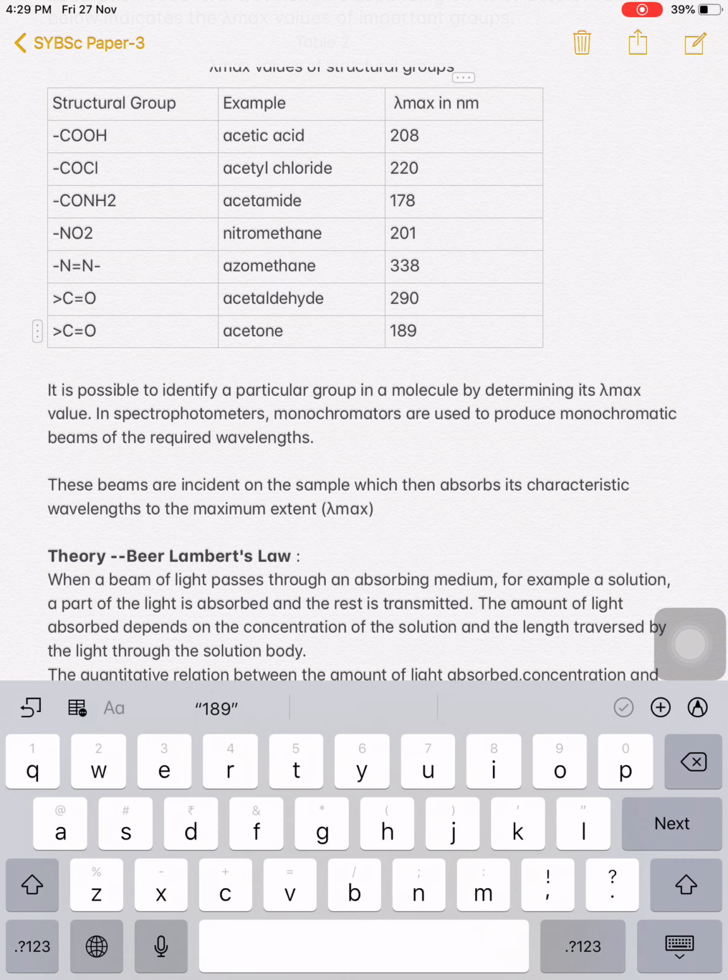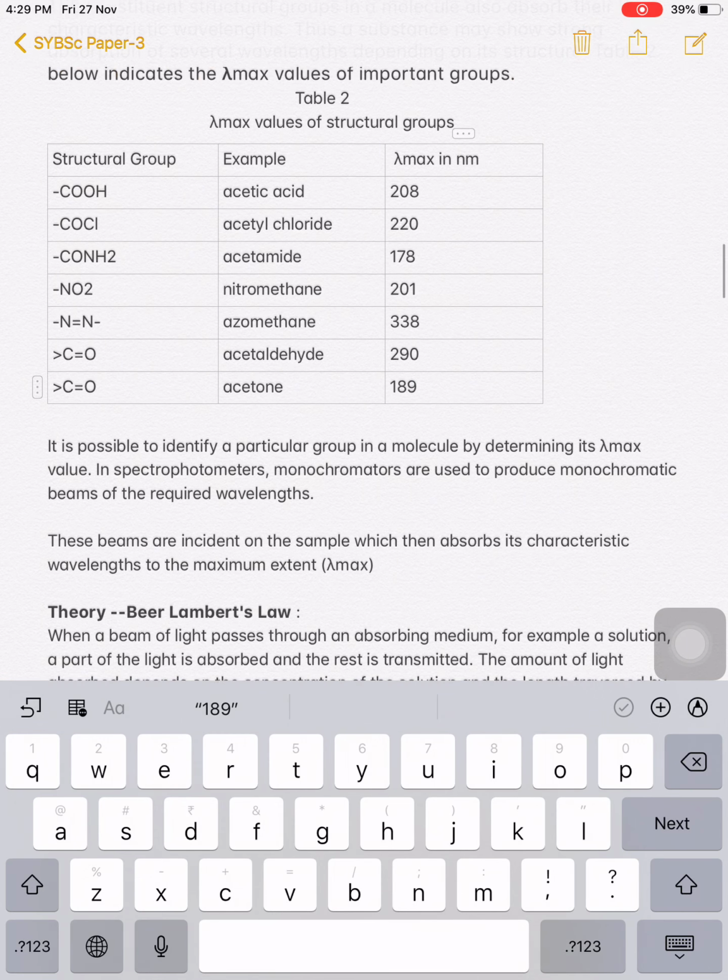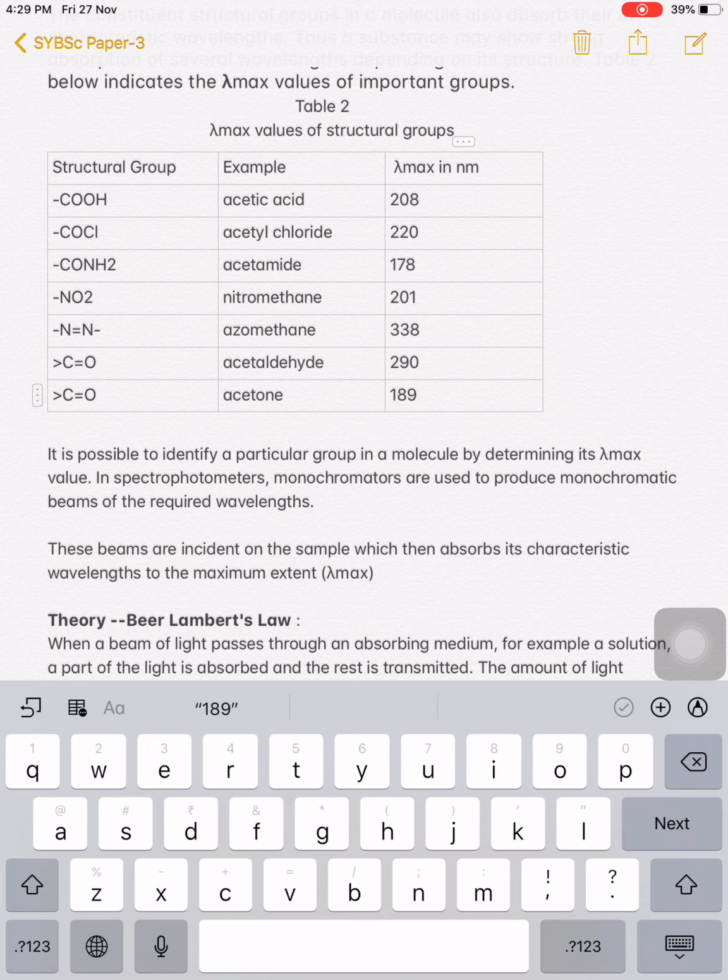It is possible to identify a particular group in a molecule by determining its lambda max value. In spectrophotometers, monochromators are used to produce monochromatic beams of the required wavelength. These beams are incident on a sample which then absorbs its characteristic wavelength to the maximum extent.